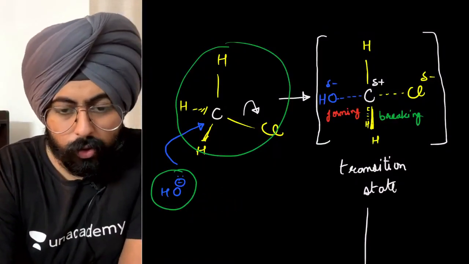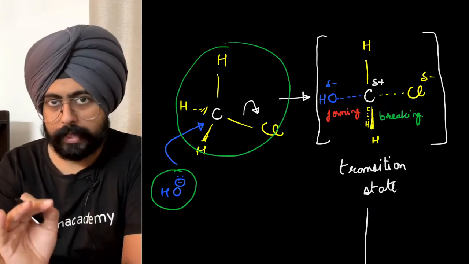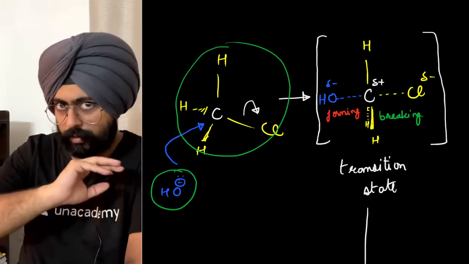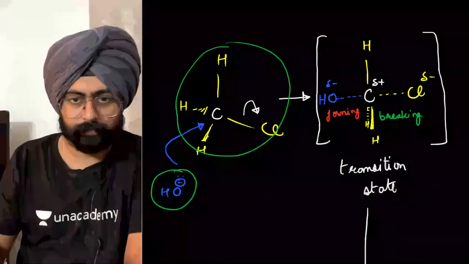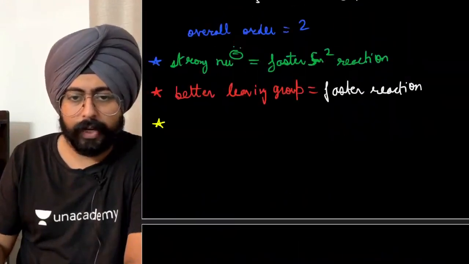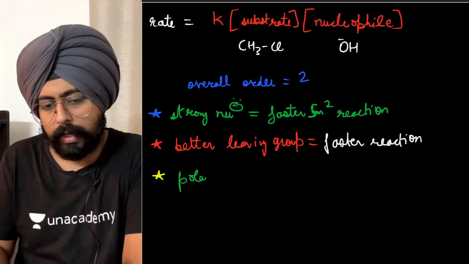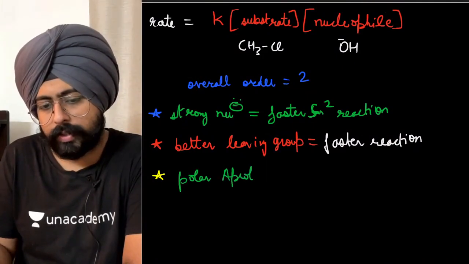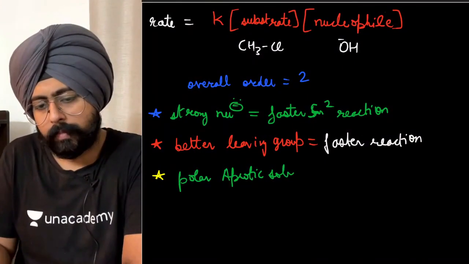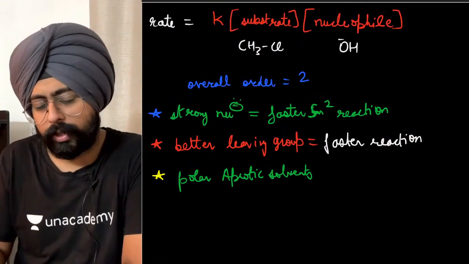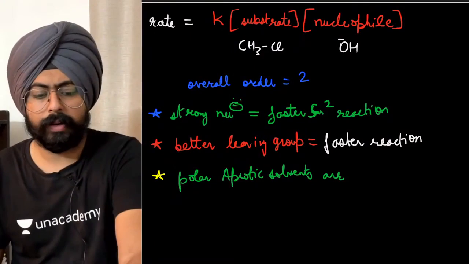It is noticed that this reaction happens very well under polar aprotic solvents.